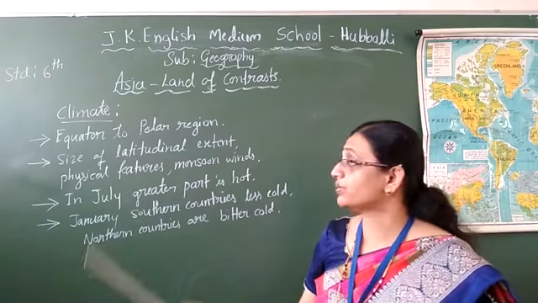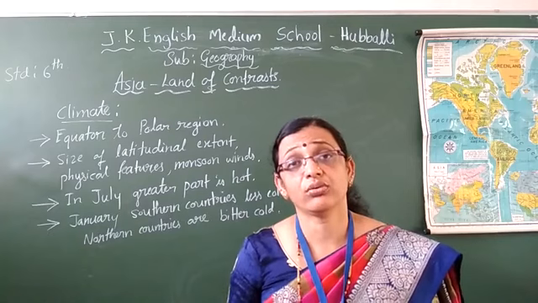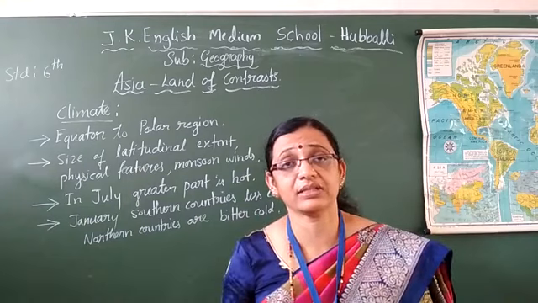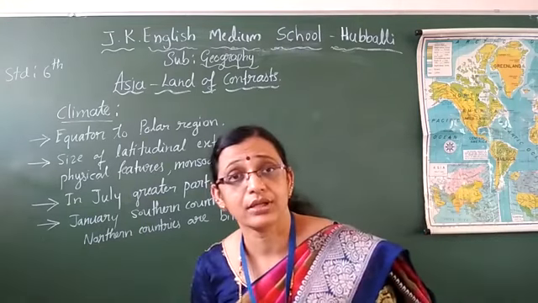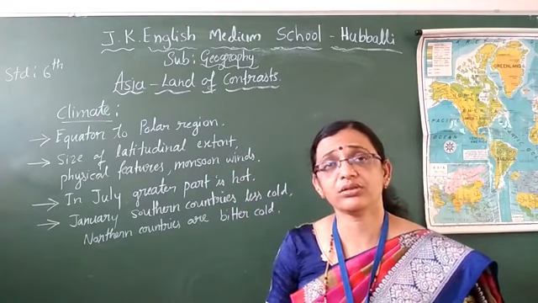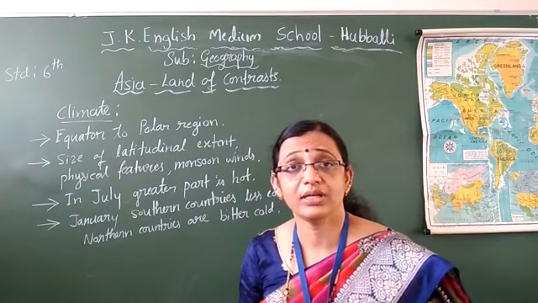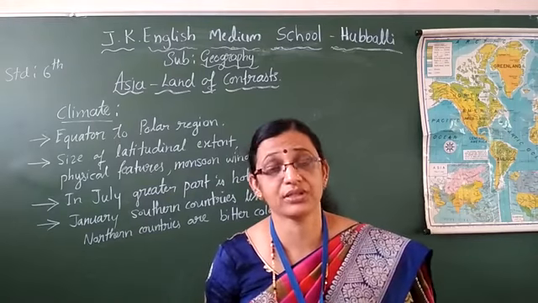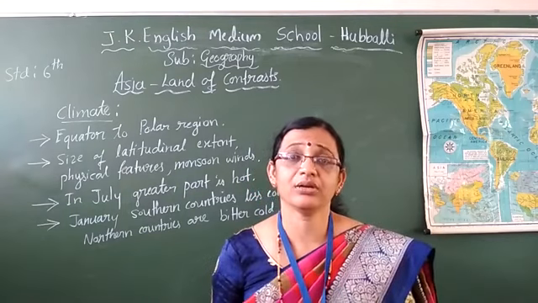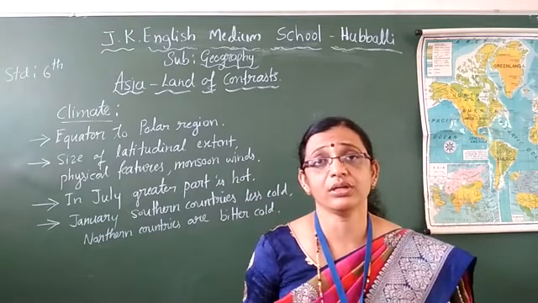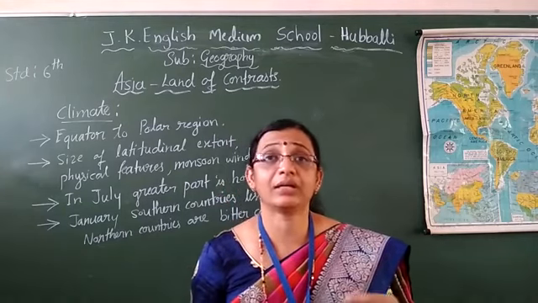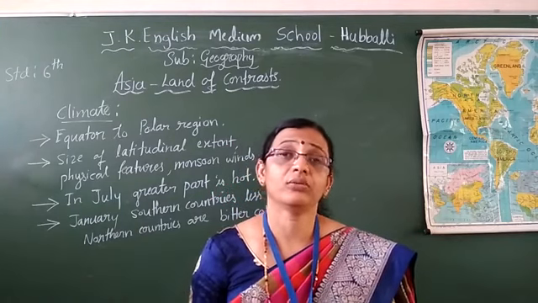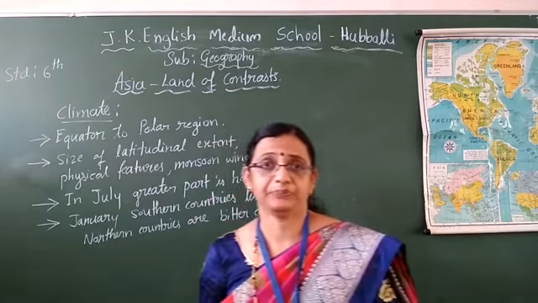Okay, so because of all this, Asia is having varieties of climate and physical features. Already I said this. Some have deserts, some have islands, some have forests, some have mountains. Like this, physical features are different in all the countries. Depending on them, a variety of climate is also there. Because of these physical features and monsoon winds, some countries are very cold, some are moderately cold, some are very hot, some are dry with no rainfall, and some are getting heavy rainfall. In this way, varieties of climate are there in Asia.